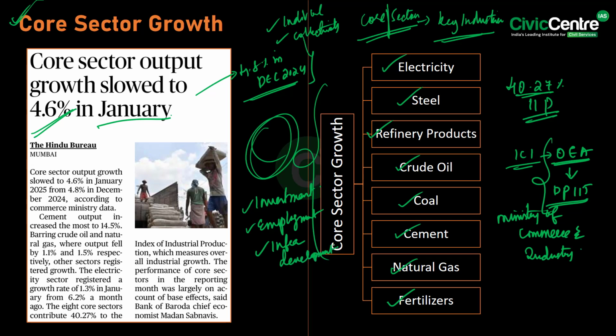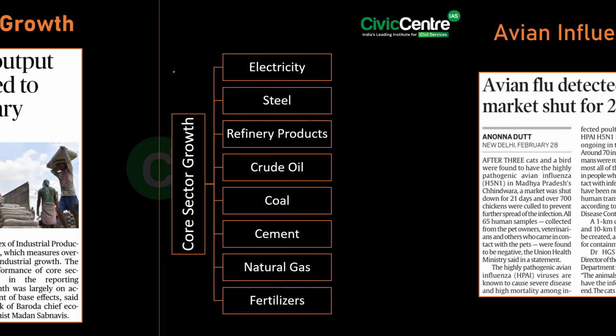So, a strong core sector leads to a more resilient and growing economy, while weakness in these industries can slow down industrial growth and also GDP growth, right? So, thus, monitoring this core sector output is very crucial to strengthen these core sectors, which remain essential for sustained economic progress, right? Clear with the concept?